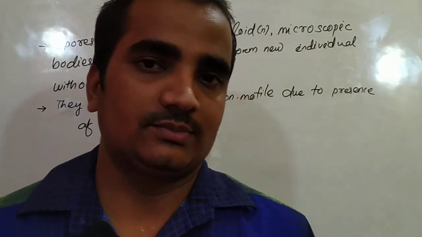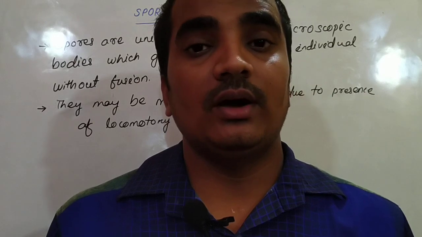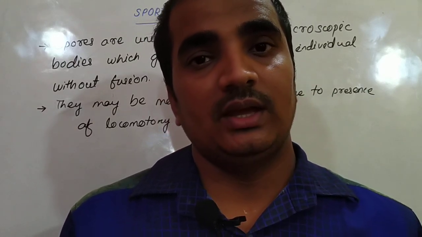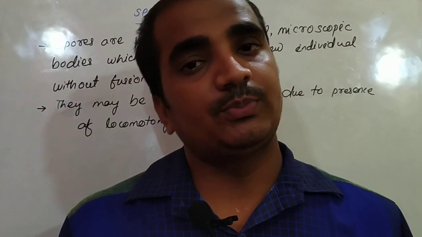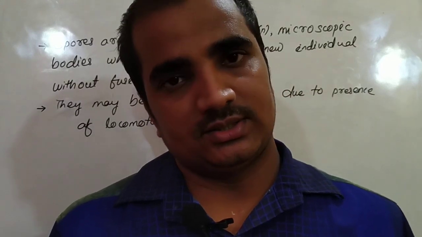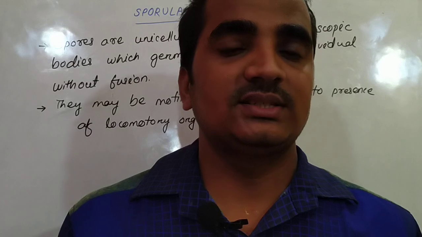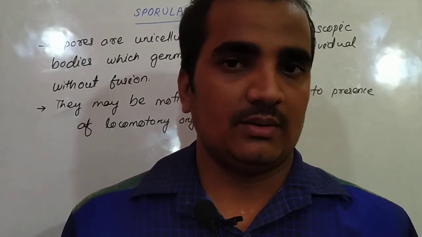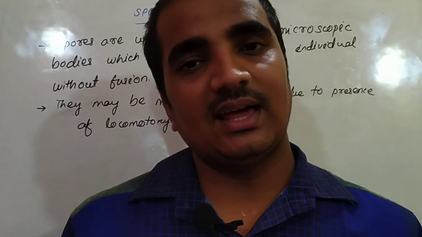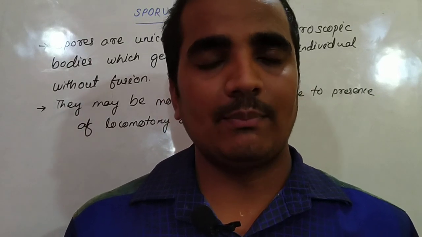What is sporulation? Sporulation is a mode of asexual reproduction in which spores are produced. So spores are unicellular bodies. They are made up of a single cell. They are microscopic, very small in size, and they are haploid, containing half the number of chromosomes.